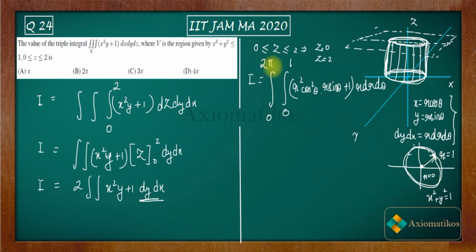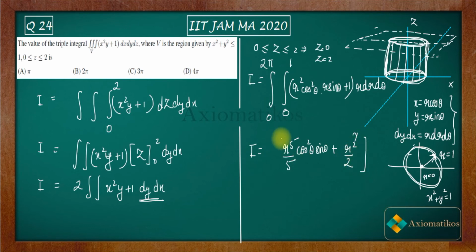All right. So finally we can now integrate. What is the power of r that we will get after the multiplication? We will get r^4. So the integral will be r^5 over 5 times cos square theta sin theta. Then you will get r over here, so that will be r square over 2.